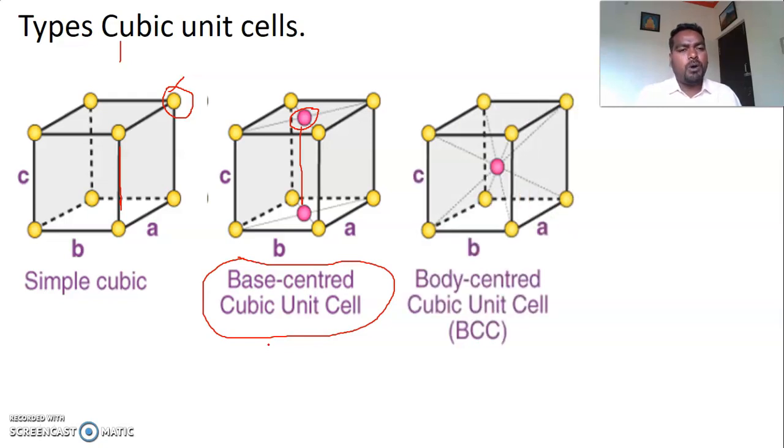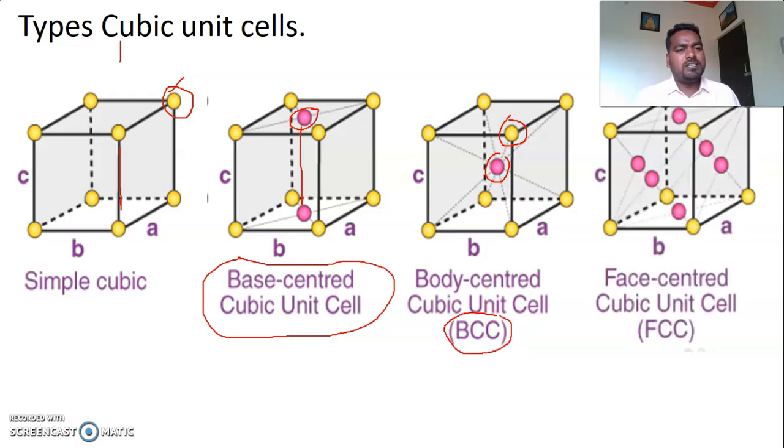Next one is the body centered unit cell. In this type of unit cell, atoms are present at the 8 corners. Along with that, they are also present at the center of the body. Exactly at the center of the body, 1 atom is present. So these unit cells are called body centered cubic unit cells.